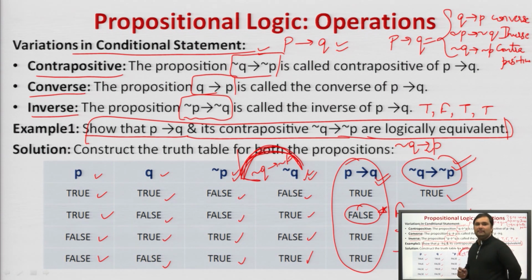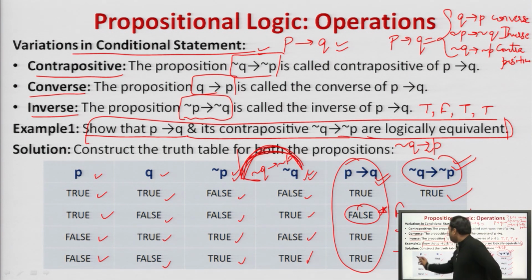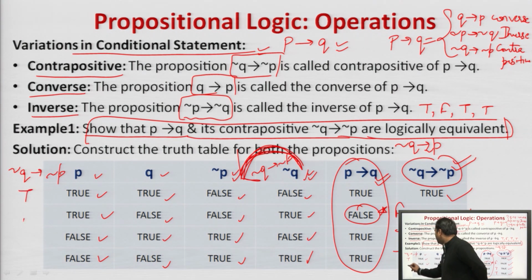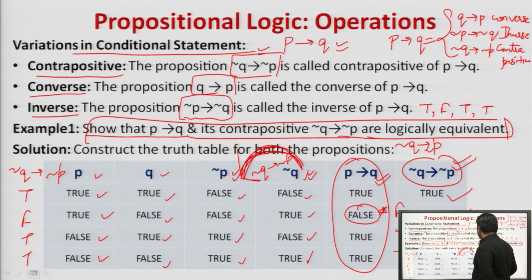Negation of Q implies negation of P will be true, false, true and true. So, we simply say that negation of Q implies negation of P is equal to this statement. Hence, both are logically equivalent.